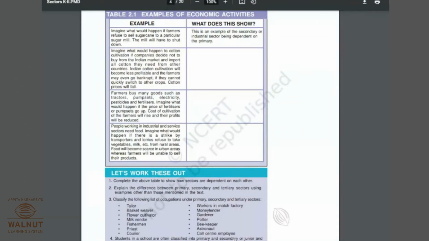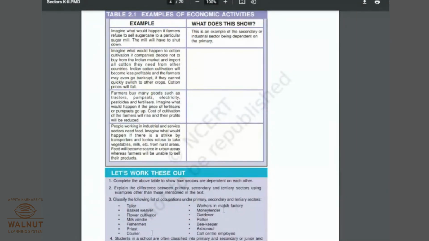Questions in the board exam can also be included from such tables, every possible thing, whatever is printed on the textbook page. Any question can come on anything. So please do not avoid this and read the textbook. That is what I want to focus on for today while I'm sharing this. Okay, so let's work these out. Now complete the above table. Here, as I have already told you, now classify the following list of occupations.